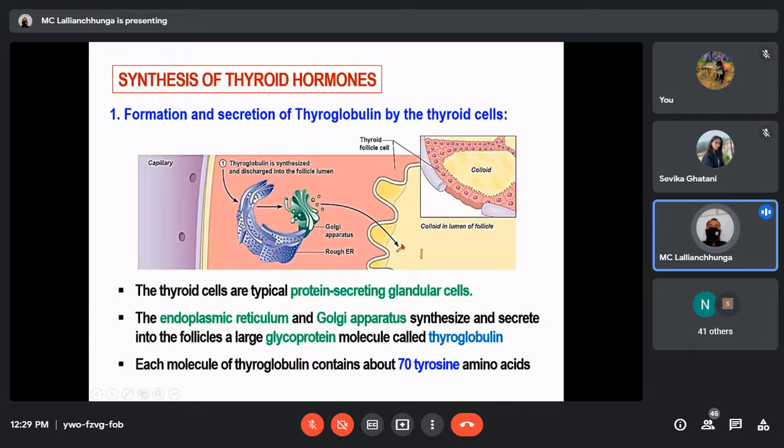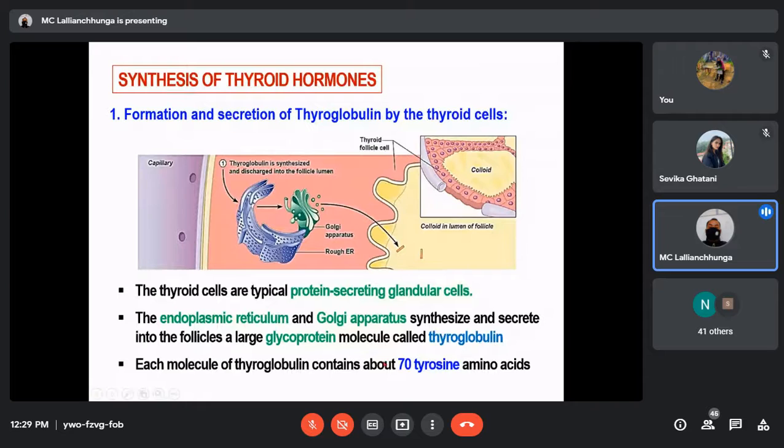Let's say this is a single thyroglobulin molecule. It contains around 70 tyrosine amino acids. When we discussed the classification of hormones, I think you remember the amino acid derived or tyrosine derived hormones: thyroid hormones, dopamine, all those things we have discussed.